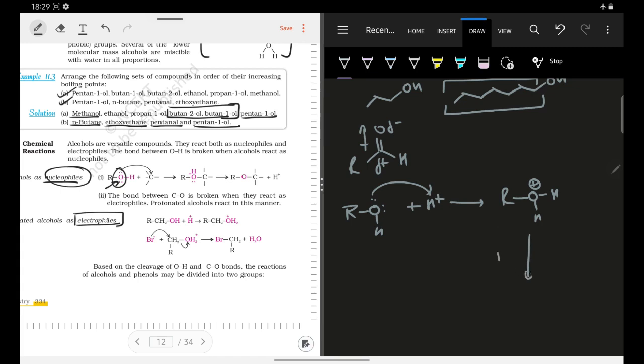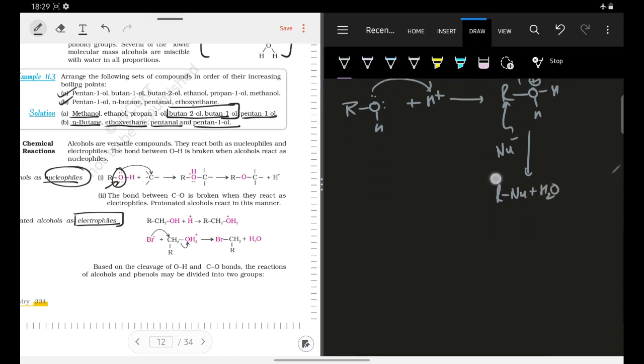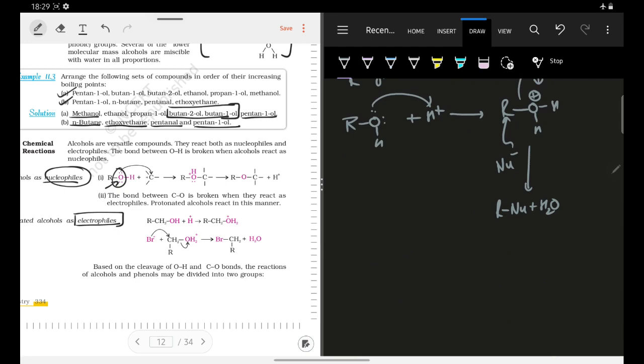How will that happen? A nucleophile will attack the alkyl group and these electrons will move back to oxygen, and water will be released. So the compound formed will be R-Nu plus H2O. What is Nu? Nu is some nucleophile. This is what they have shown here with an example.